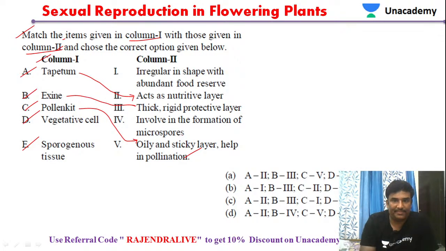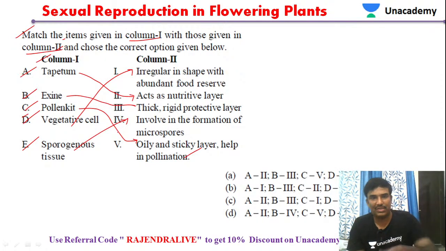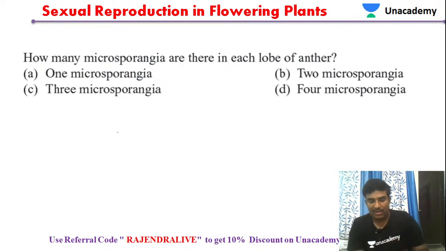Then let us see the vegetative cell. The vegetative cell provides nutrition. It has an irregular shape and helps with abundant food material. Then sporogenous tissue helps in the formation of the microspores. Students, this is how you have to identify. Now let us move to the next question.